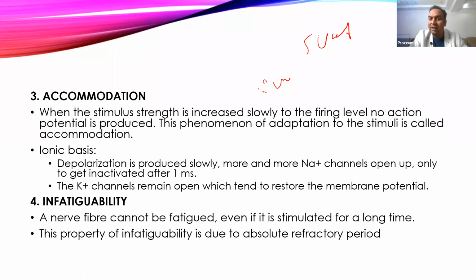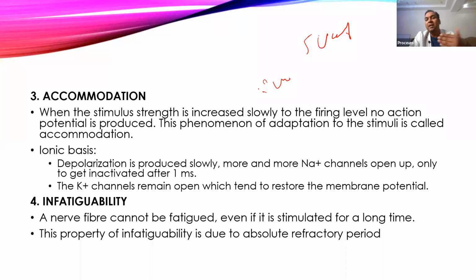And how does it get adapted? Because some portion of the voltage-gated sodium channels start opening even below the firing level, and these sodium channels start getting inactivated. With just 2 millivolt, then 3 millivolt, more and more sodium channels start getting inactivated. When you slowly reach the threshold stimulus, hardly any sodium channels are available, or a very small number of sodium channels are available which can respond to that threshold stimulus.